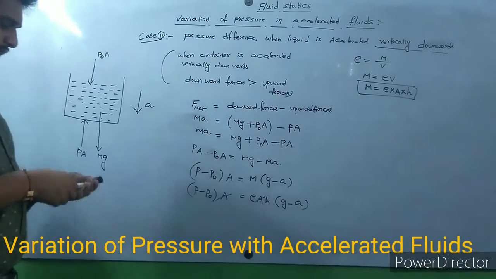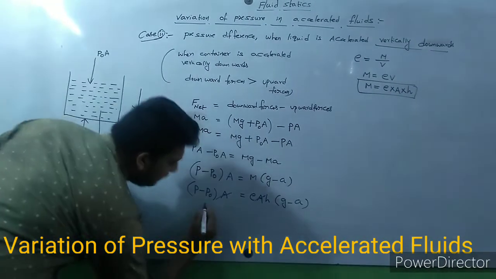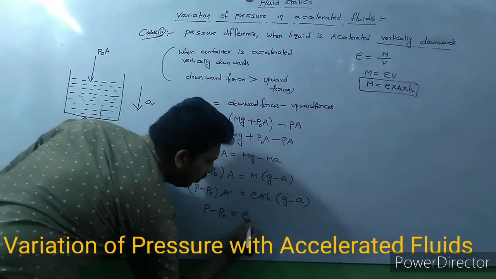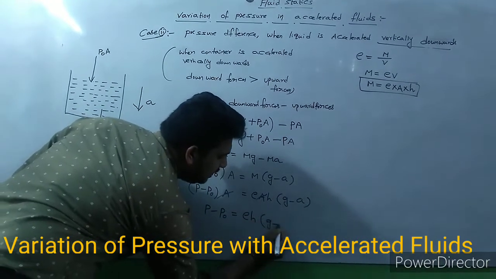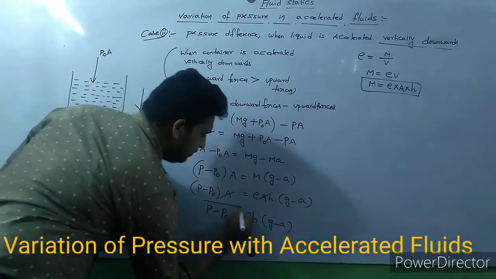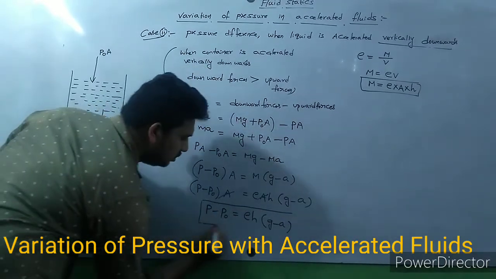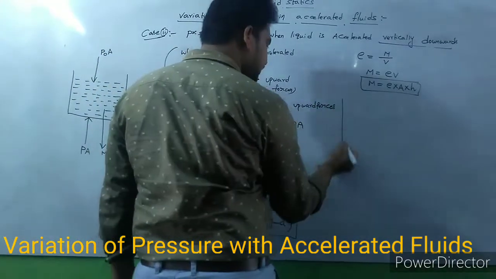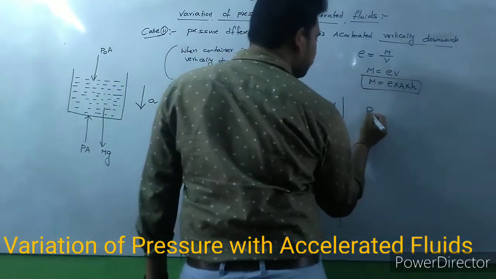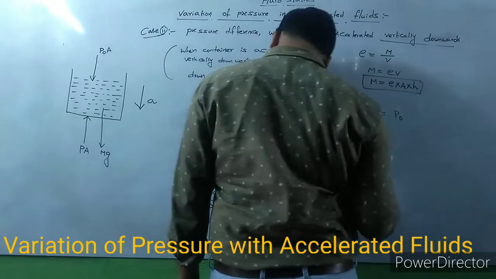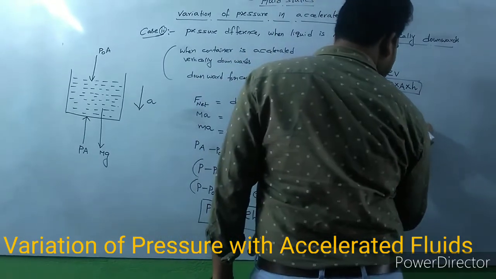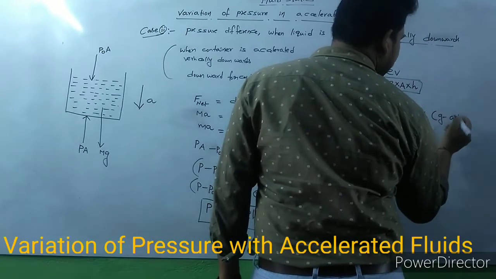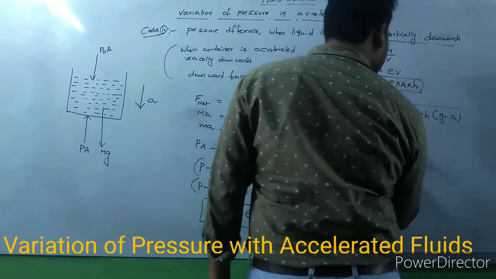So finally P minus P naught is equal to rho H into g minus a. So P is equal to P naught plus rho H into g minus a.